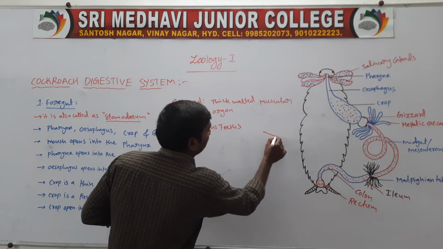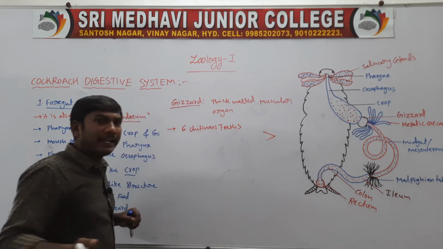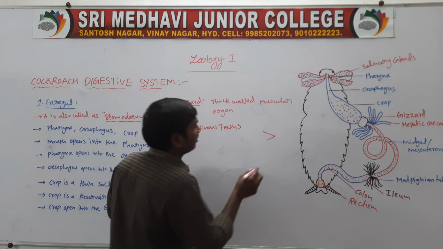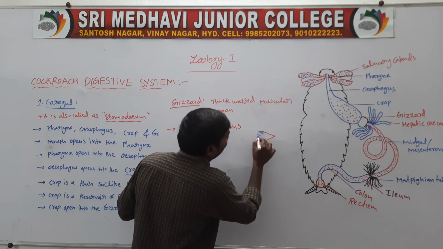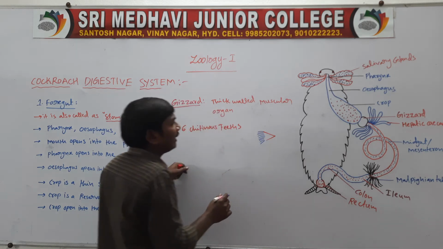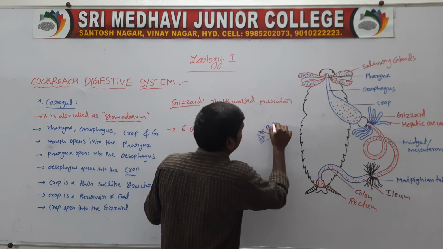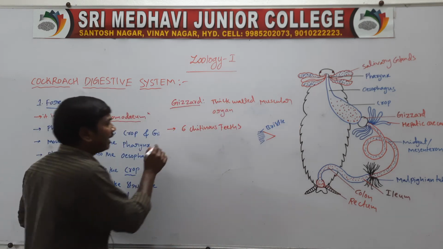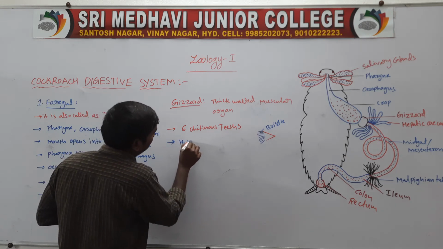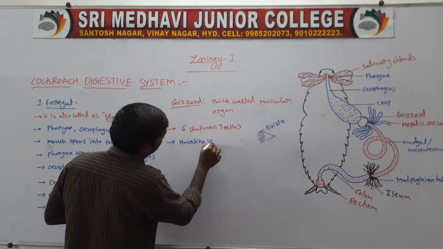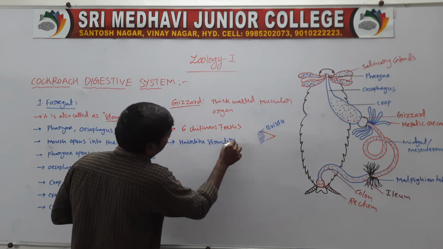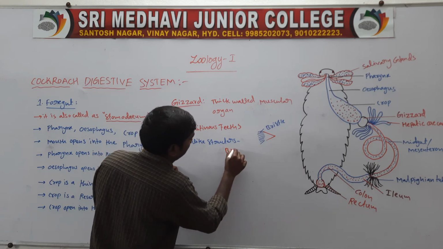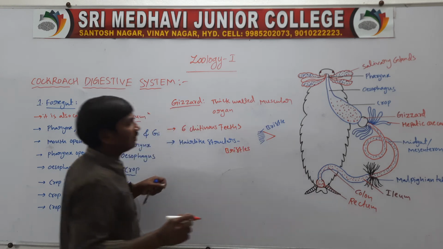So these are the teeth. Behind the teeth there are hair-like structures, which are called the bristles.